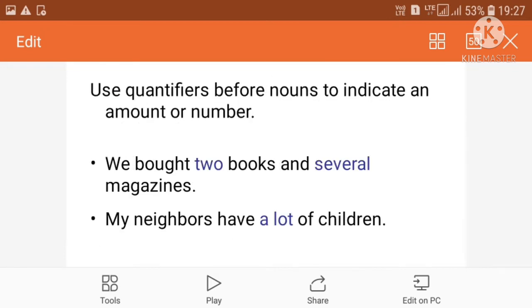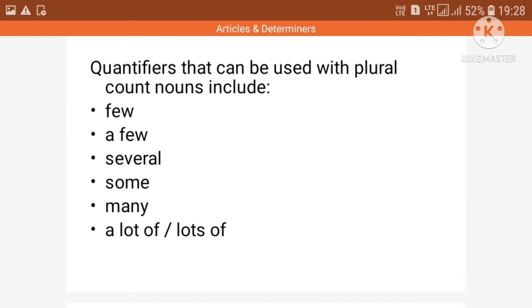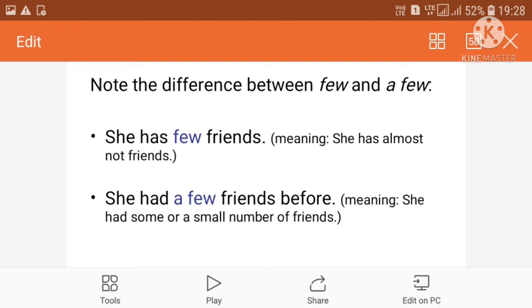Now next, determiners have the list of quantifiers also, which come before nouns to indicate an amount or number. We have about two books and several magazines. Now what are the quantifiers? You can find the list of quantifiers in this slide. They are few, a few, several, some, many, a lot of, lots of. These are quantifiers. Example: she has few friends. She has a few friends.